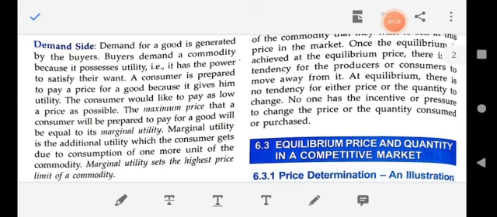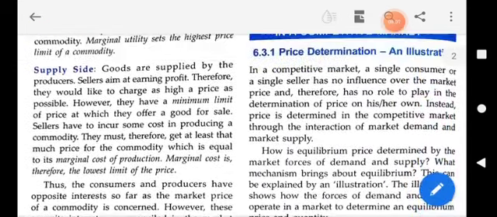The consumer wants to pay the price for any commodity only when the goods will be useful to him. For more useful goods, the consumer is ready to pay more, but the consumer always tries to pay the least and get maximum satisfaction.